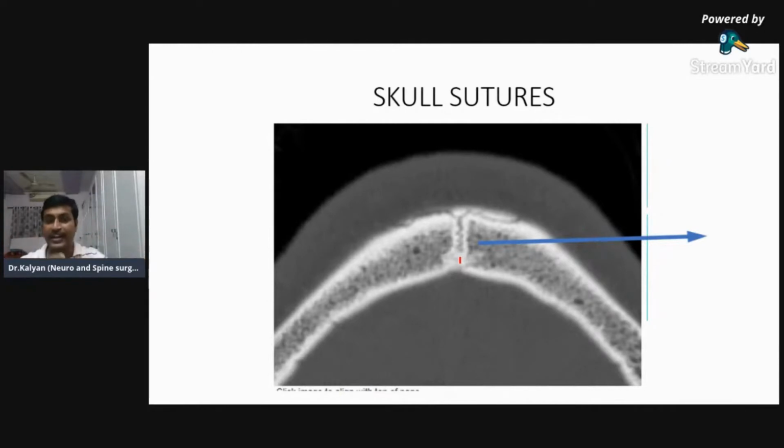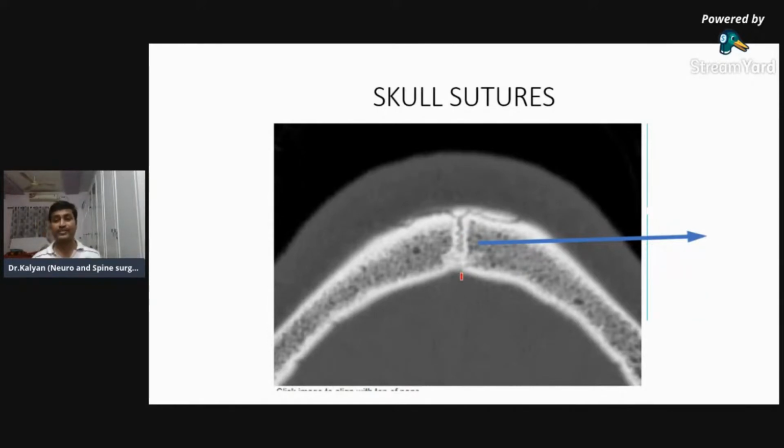How many of you are able to identify that zigzagness of the suture? Whoever has appreciated on this picture that zigzag interlocking nature of this one, try to say yes. How many of you have identified it? The zigzag. Most important thing is, why did I tell you to identify the sutures?